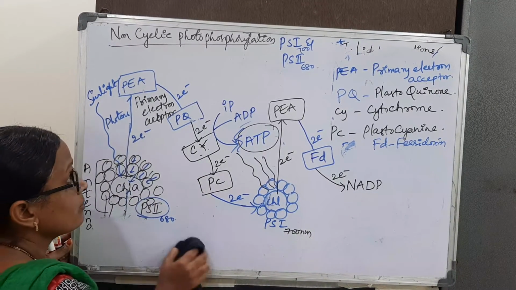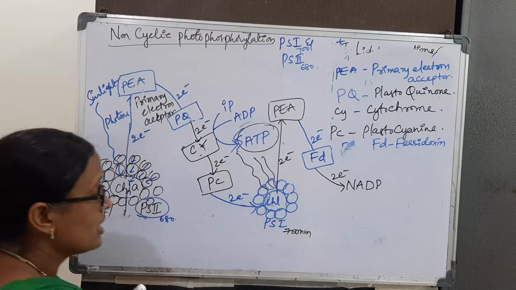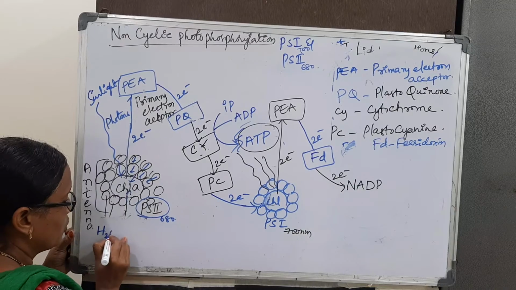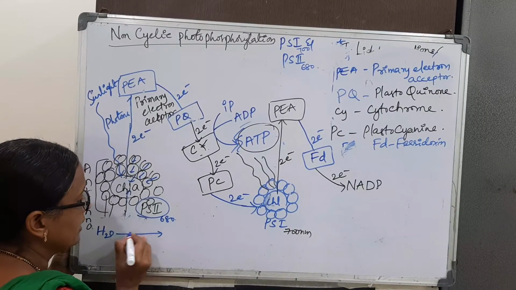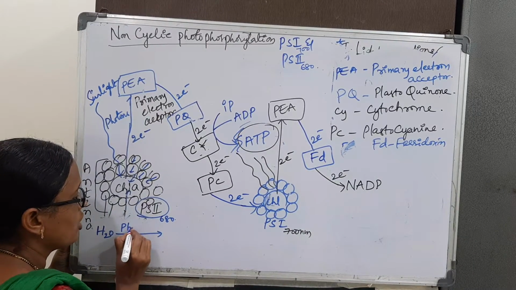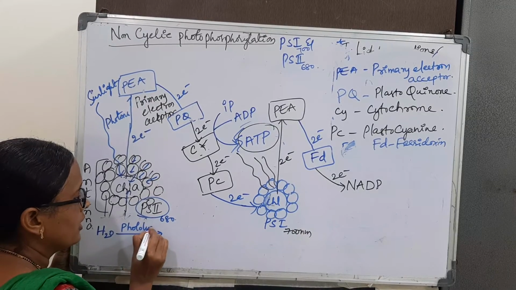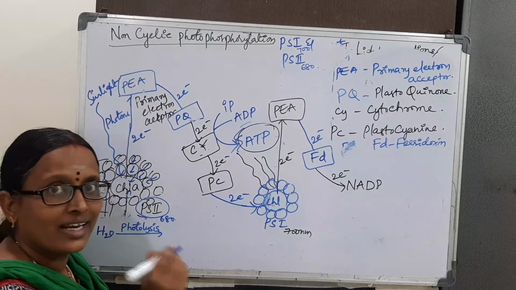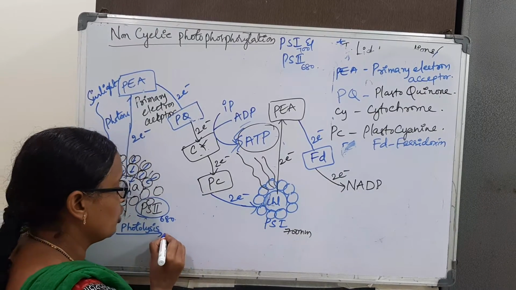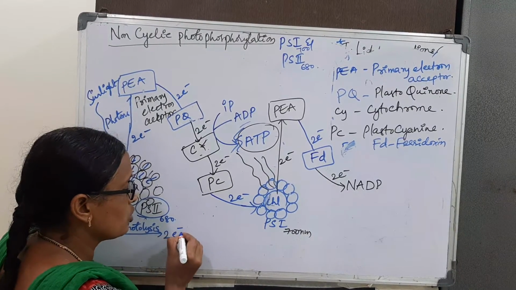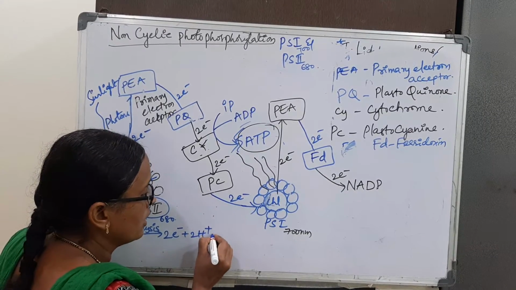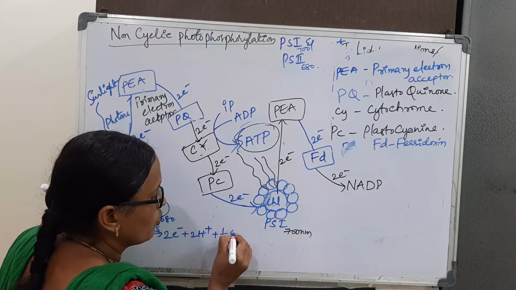What is the second step in the light reaction? That is splitting of the water molecule. The water molecule is going to be split in the presence of light. That is called photolysis. Photo means light, lysis means breakdown. It releases 2 pairs of electrons, 2 protons and O2.